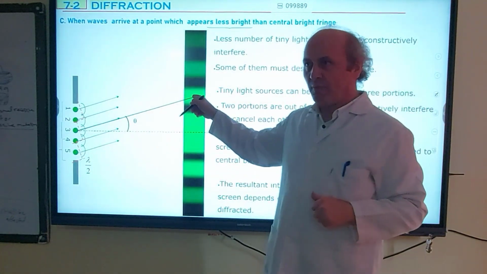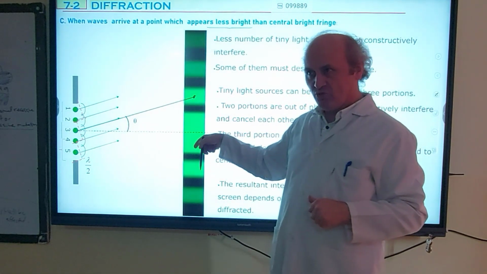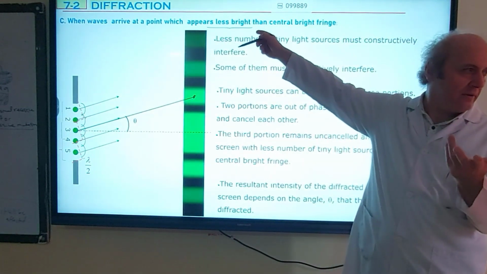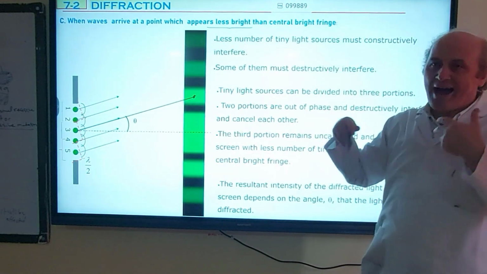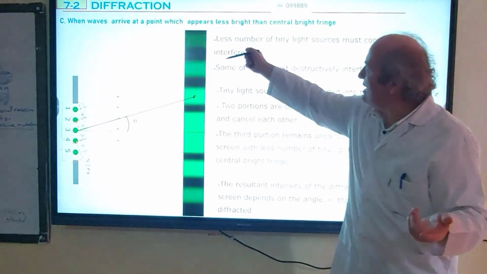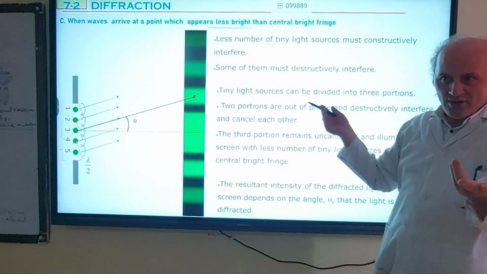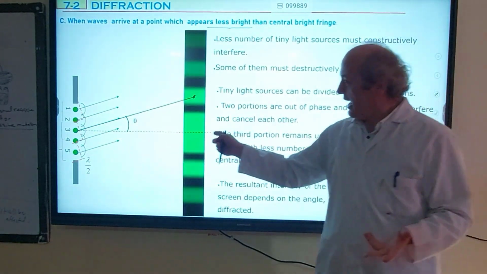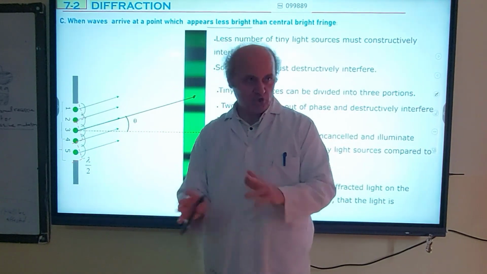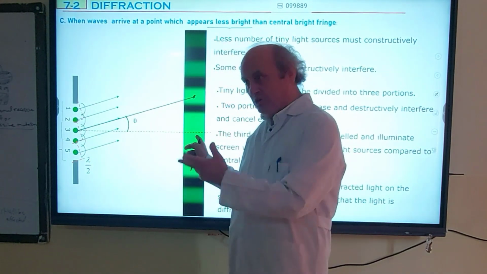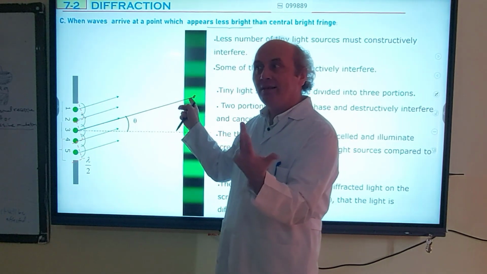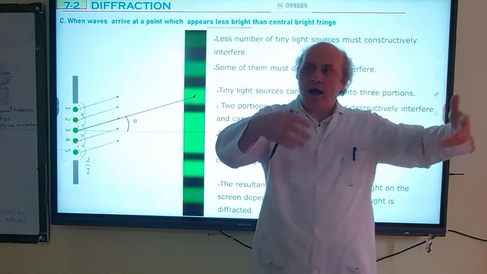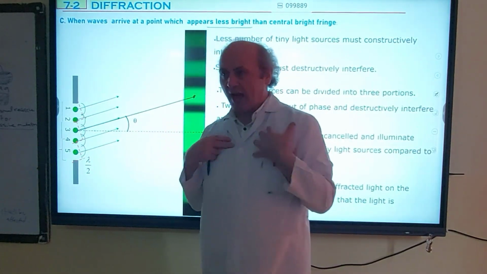So now I'm going to study this part. It is dimmer than the center. When waves arrive at a point which appears dimmer than the central bright fringe, I can conclude that a smaller number of tiny light sources must constructively interfere compared to the center. That is, at the center all 5 constructively interfere, and it's the brightest. But here it must be less than 5, correct?